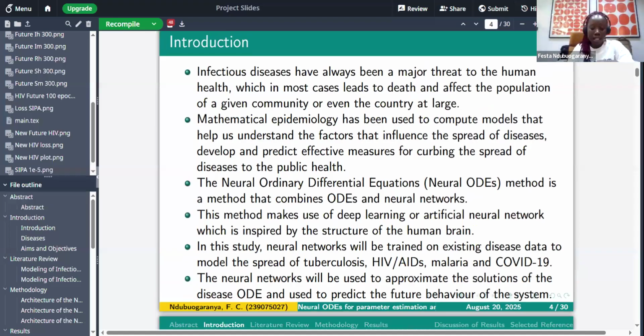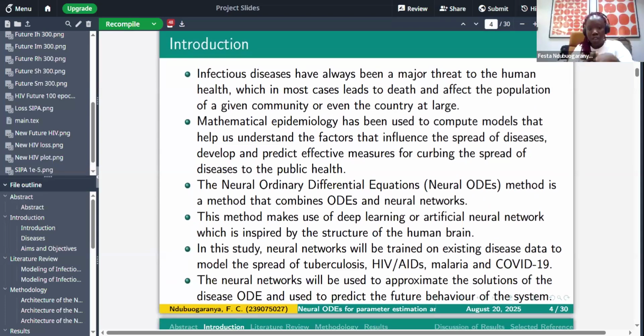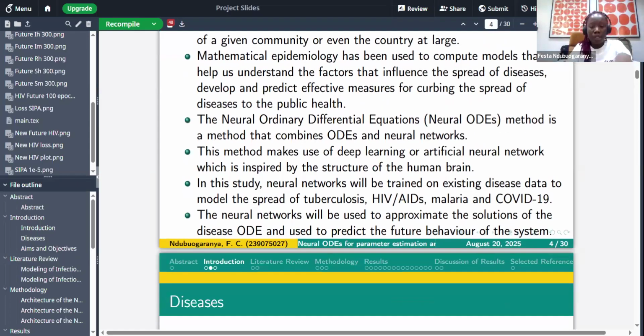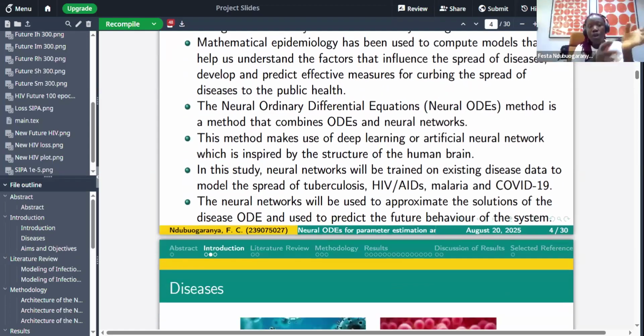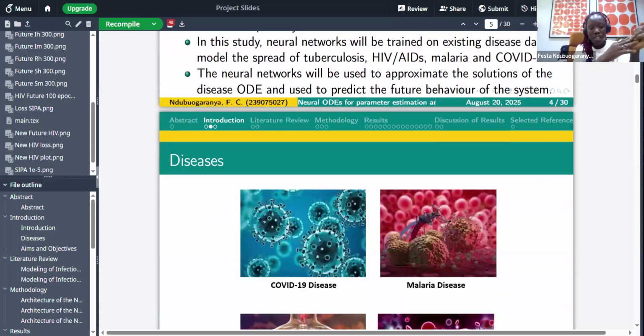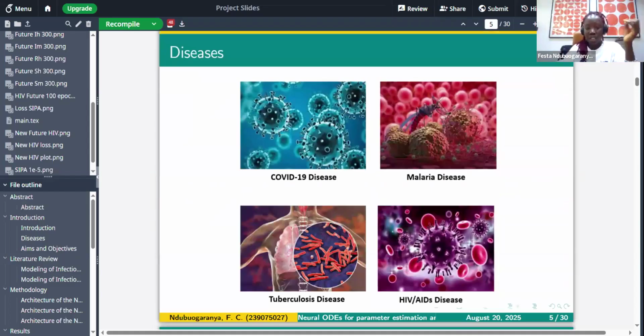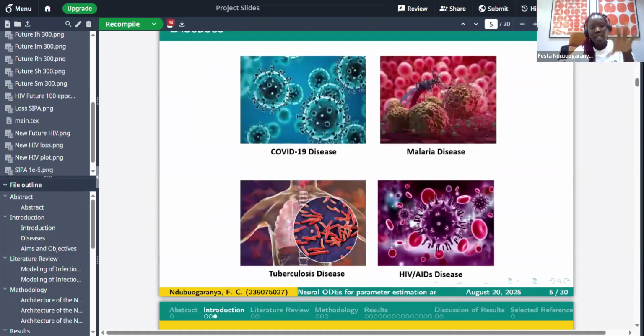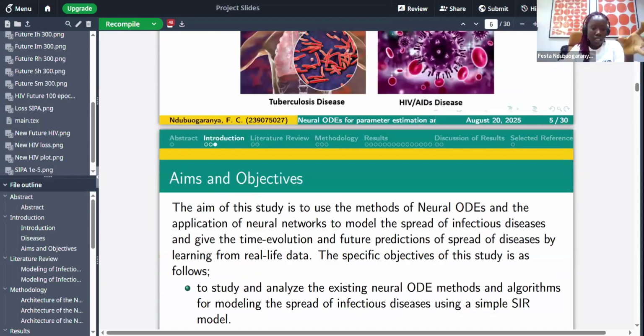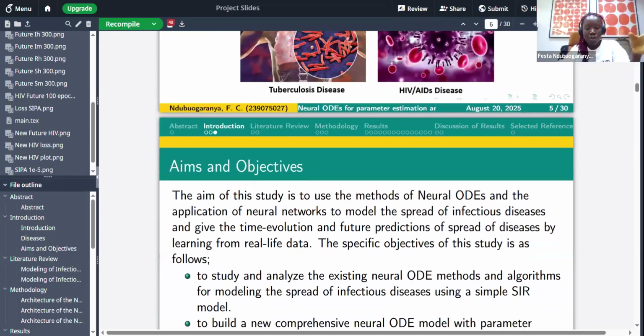For this particular study, I used the Python programming language to build the neural network. For this study, I didn't design the disease model. We worked with already existing disease models from existing literature, which are compartmental models. Then for the architecture of the neural network, the first thing is to load the data, which is the real-time data I talked about. For tuberculosis and HIV/AIDS, we use numerical data.